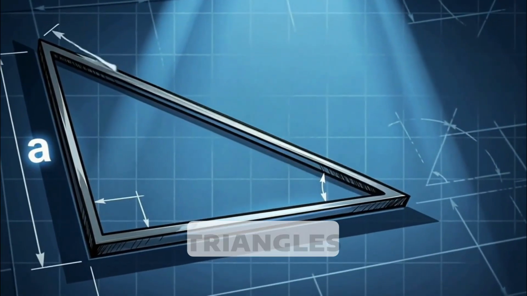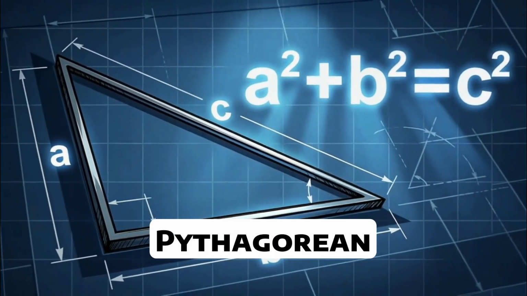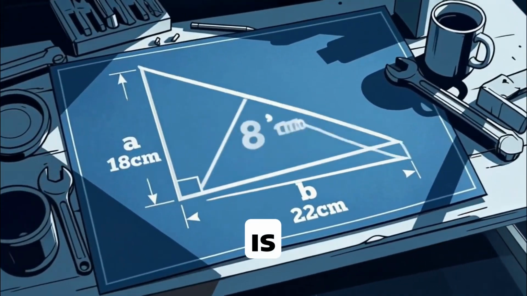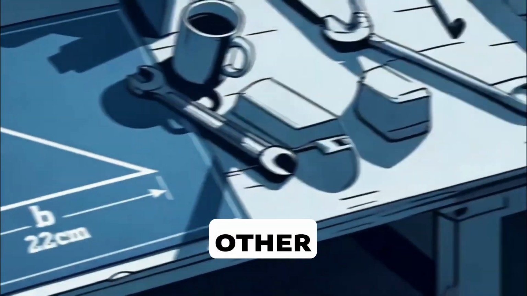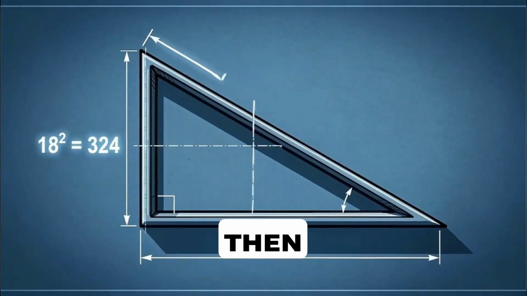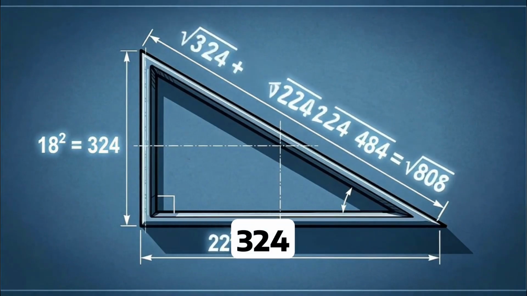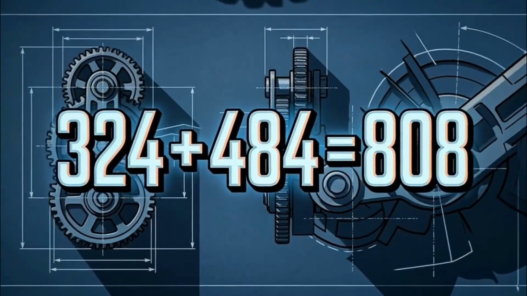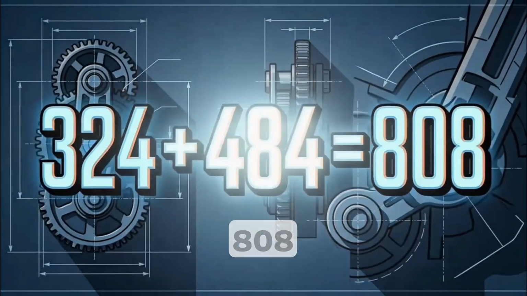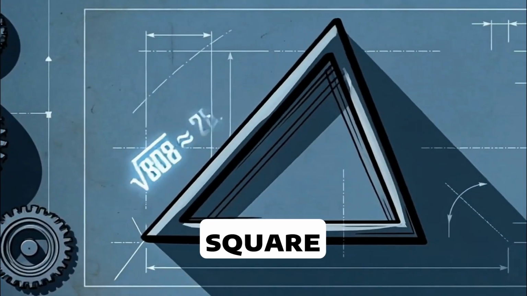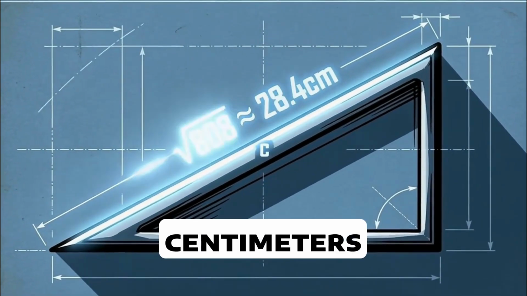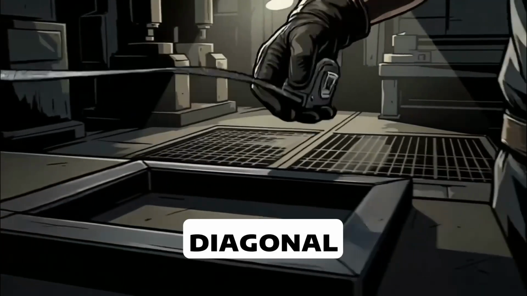Now, let's talk about triangles. The Pythagorean theorem is a squared plus b squared equals c squared. If one side is 18 centimeters and the other is 22 centimeters, then 18 squared is 324 and 22 squared is 484. Add them together to get 808. The square root of 808 is about 28.4 centimeters. That gives you the diagonal length.